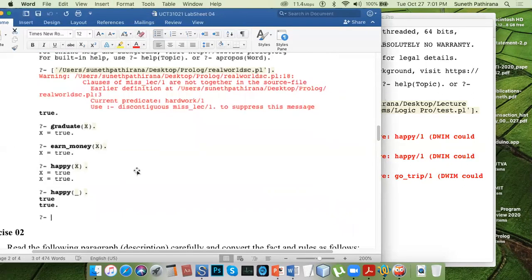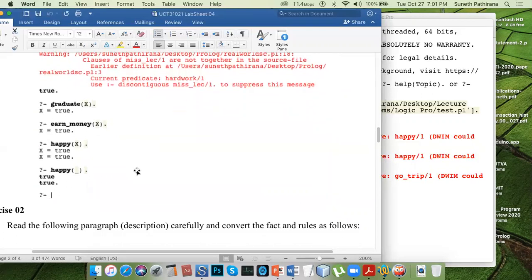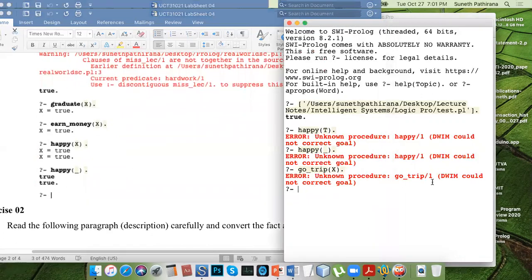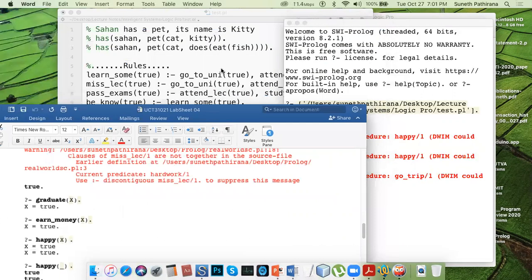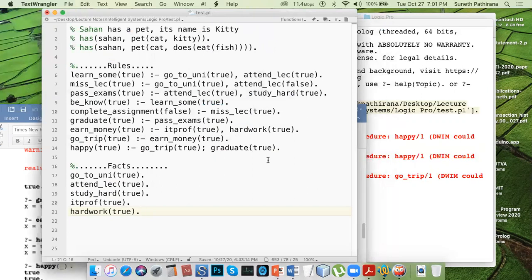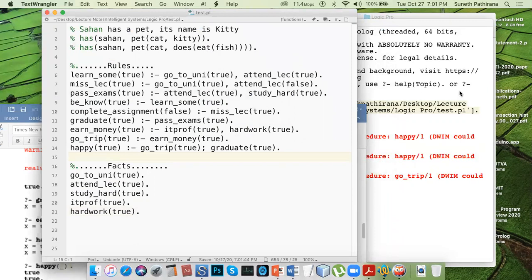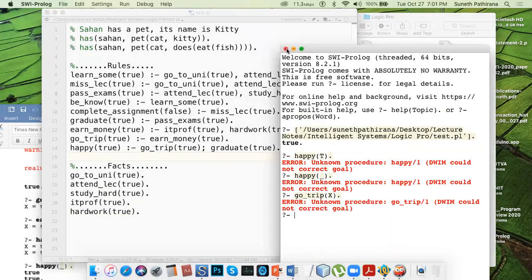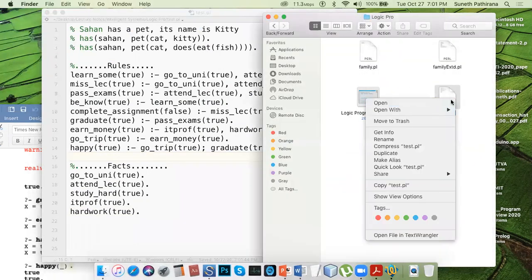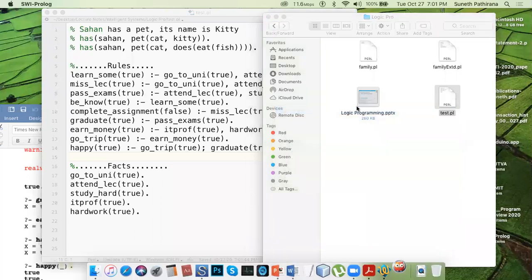It should work. Could we save this? Open with Prolog.